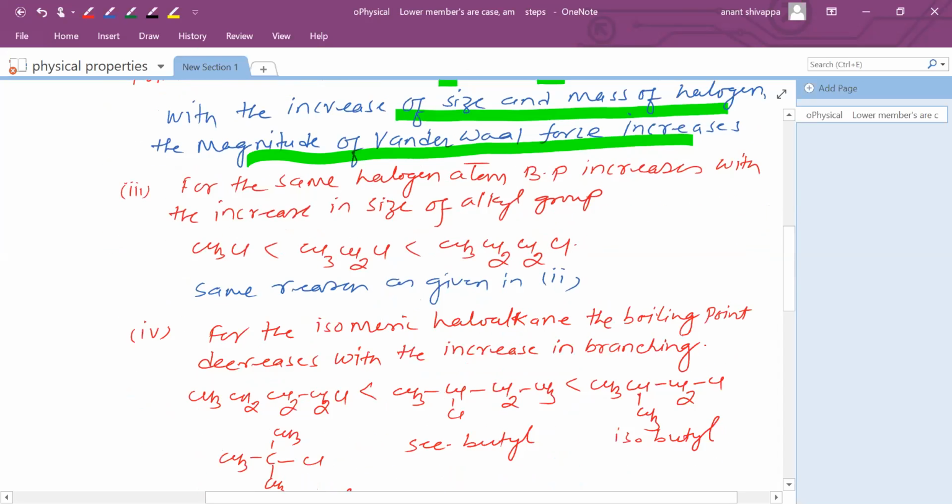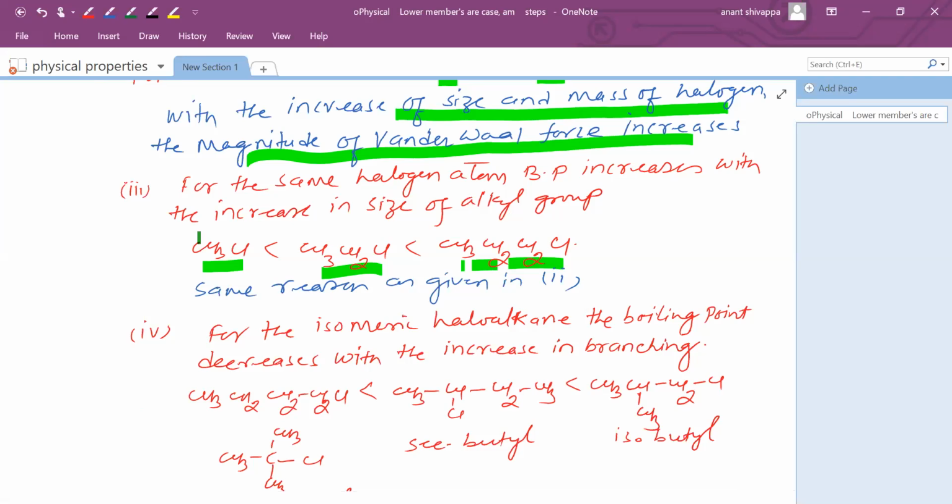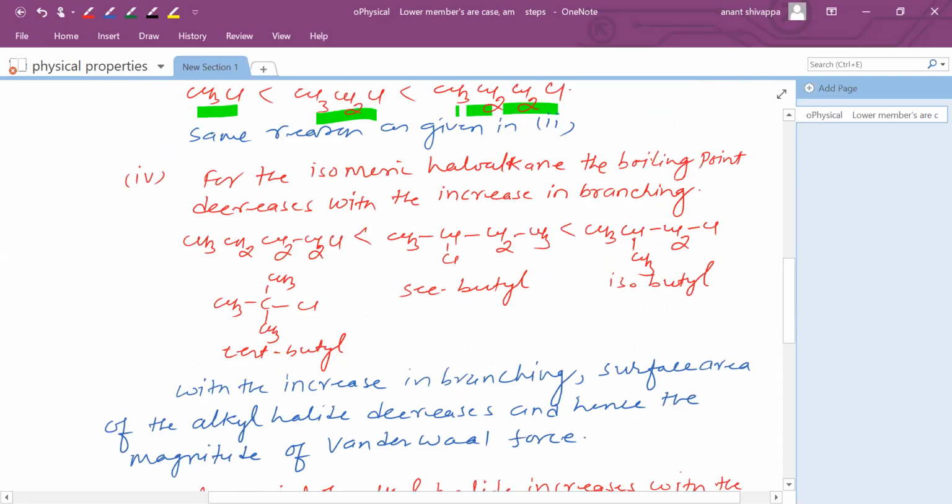Next, for the same halogen atom, now the alkyl part is changing. With the increase in size of alkyl group, boiling point also increases because of the same reason. So here you see methyl chloride, ethyl chloride, and then propyl chloride. When you move from methyl to propyl, what increases? The size, the molar mass. So definitely the magnitude of van der Waals force also increases.